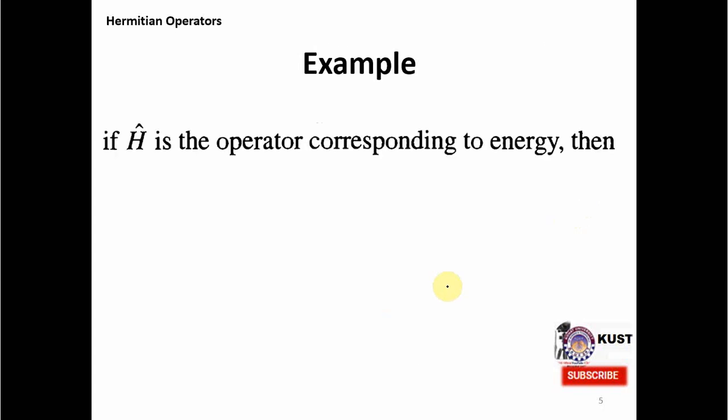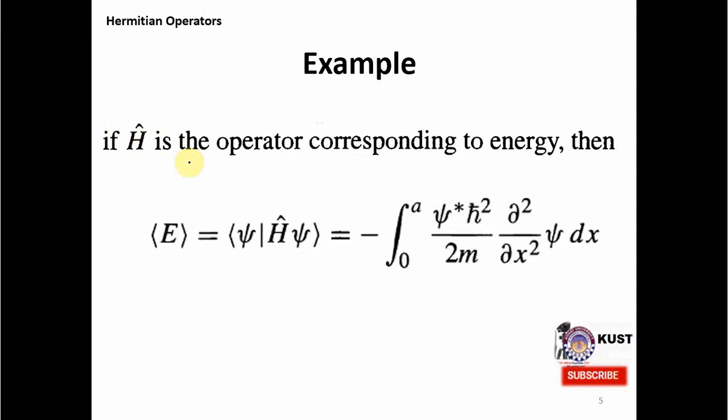One of the examples of an observable which we can measure is the energy, and the operator corresponding to the energy is the Hamiltonian, H hat. What we are saying is that this E, the expectation value of the observable, is not the exact value, mind you; it is the average value.